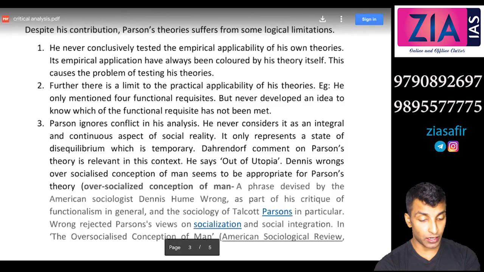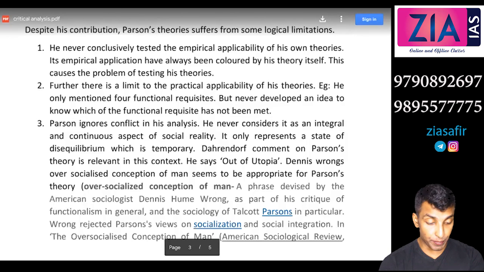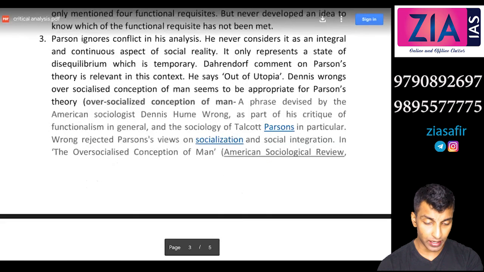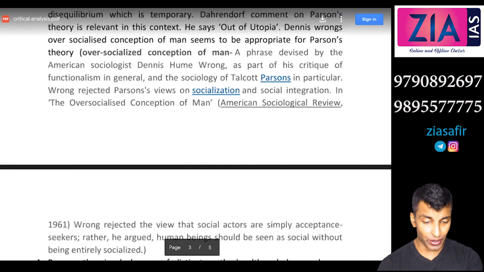Similarly, third, Parsons ignores conflict in his analysis. He never considers it an integral and continuous aspect of social reality. It only represents a temporary state of disequilibrium. Okay, so you can write marks here. Then Dahrendorf's comment on Parsons' theory is relevant in this context. He says it is out of utopia, even more than Marx. Now, Dennis Wrong's over-socialized conception of man seems appropriate for Parsons' theory. I have written what that over-socialized conception is. If you're interested, you can read it, but that is not required, not important.